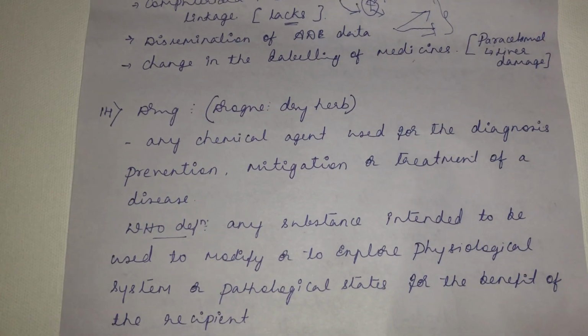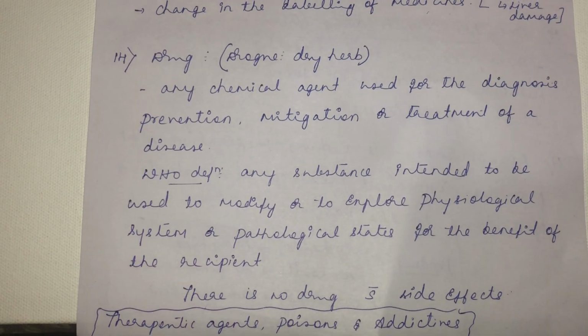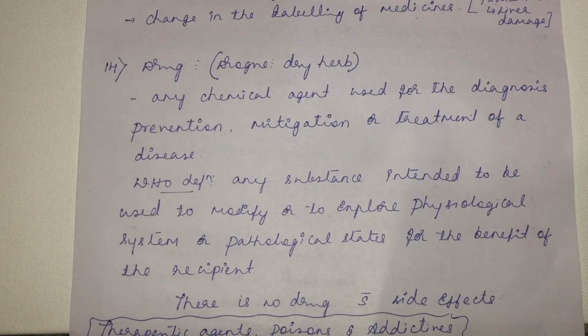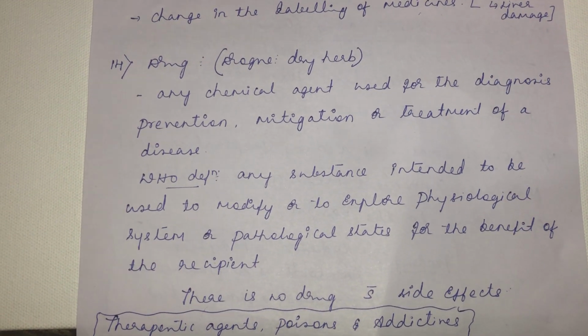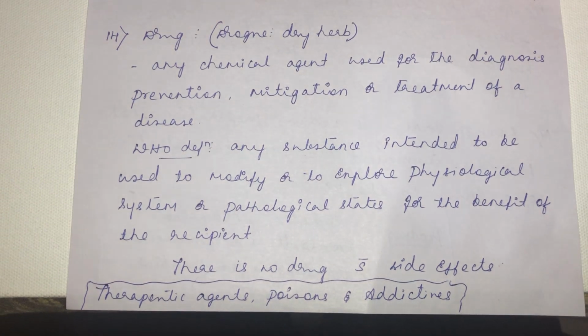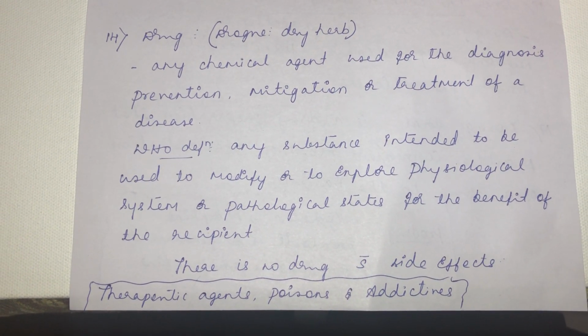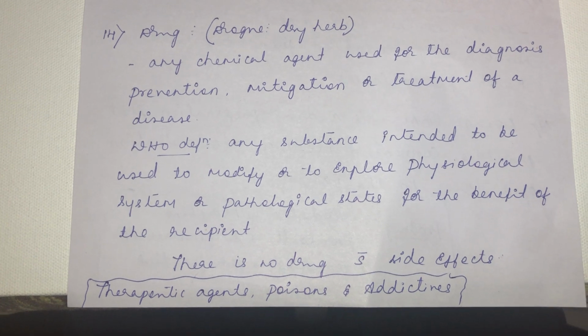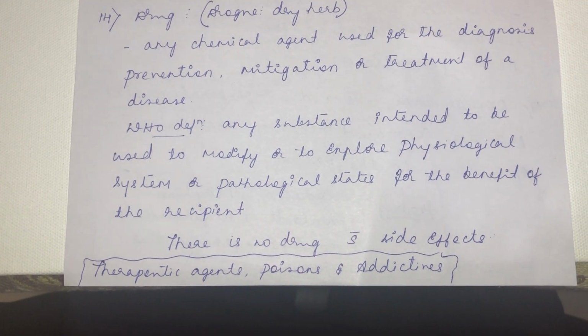Then the drug. So what do you mean by the drug? See, the word drug came from the word drog, which means dry herb. A drug is any chemical agent used for the diagnosis, prevention, mitigation and treatment of a disease. According to the World Health Organization, a drug is any substance intended to be used to modify or to explore the physiological system or the pathological state for the benefit of the recipient.